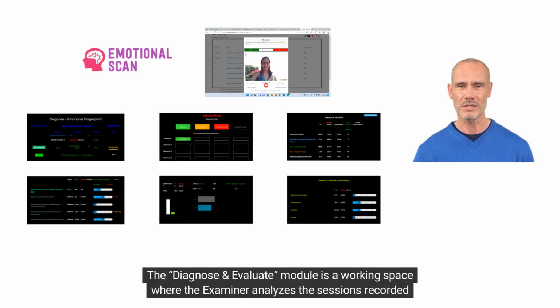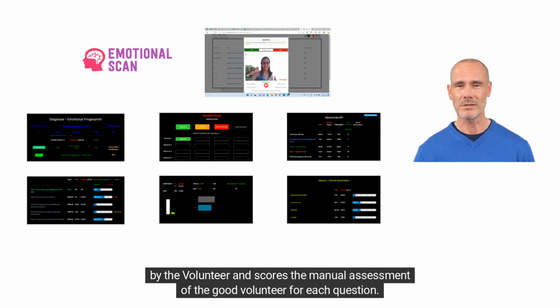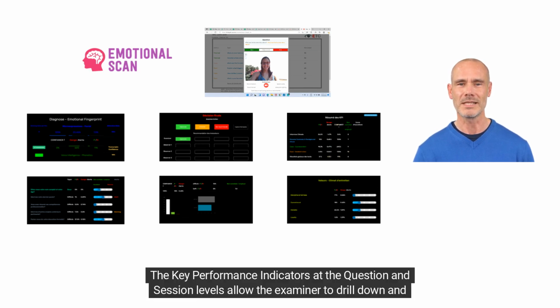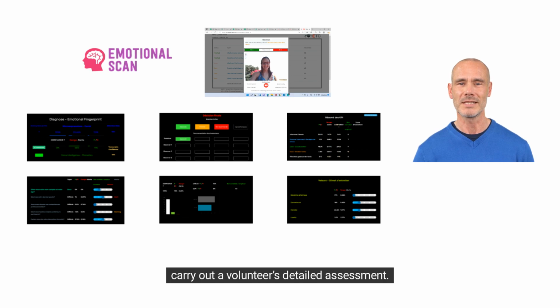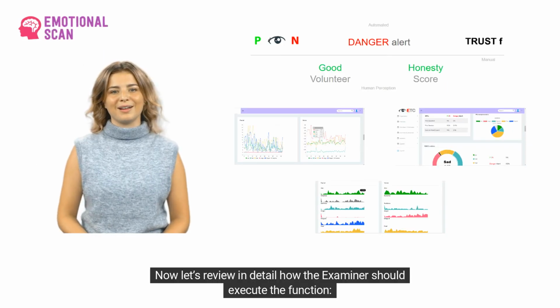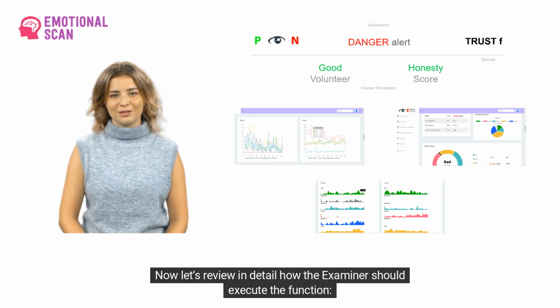The Diagnose and Evaluate module is a working space where the examiner analyzes the sessions recorded by the volunteer and scores the manual assessment of the good volunteer for each question. The key performance indicators at the question and session levels allow the examiner to drill down and carry out a volunteer's detailed assessment. Now let's review in detail how the examiner should execute the function.